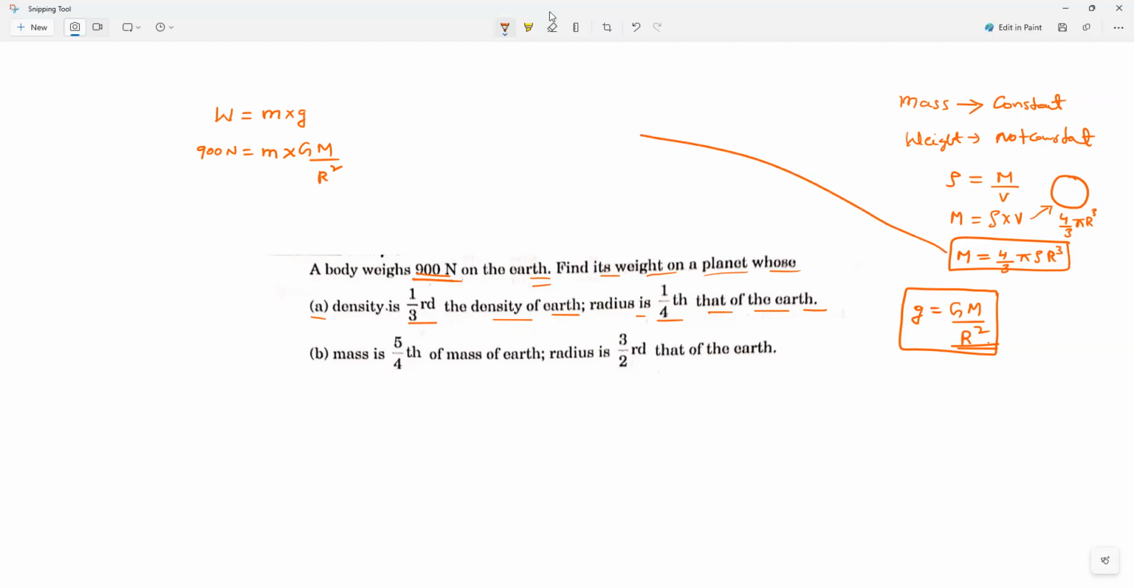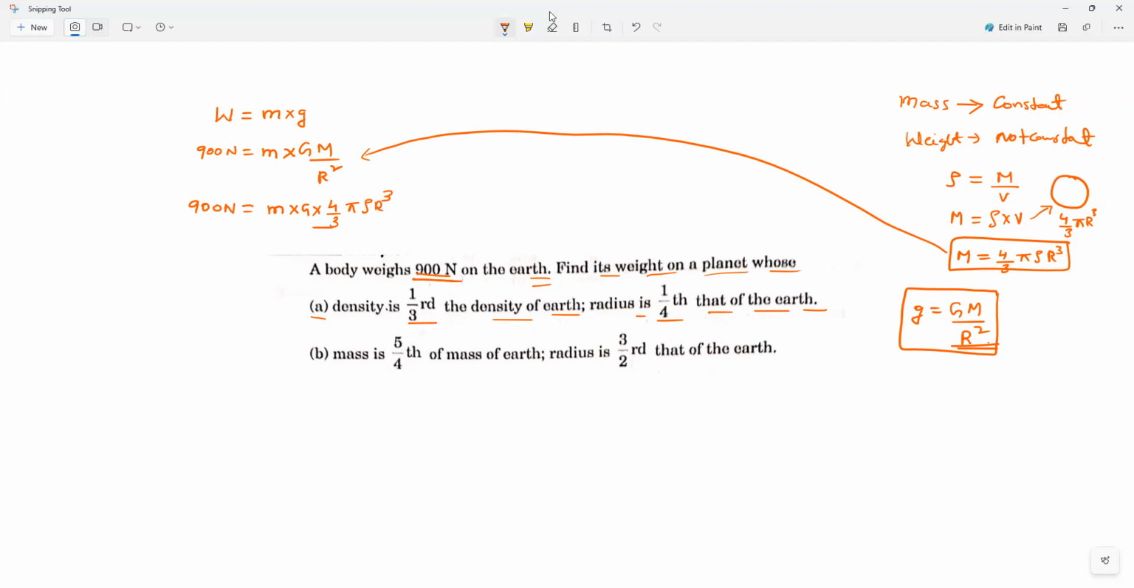Now, what do you mean by M? Everybody, 900 Newton is equal to small m times capital G times 4 by 3 pi into rho into r cube.